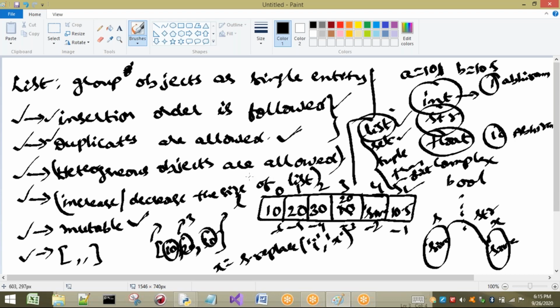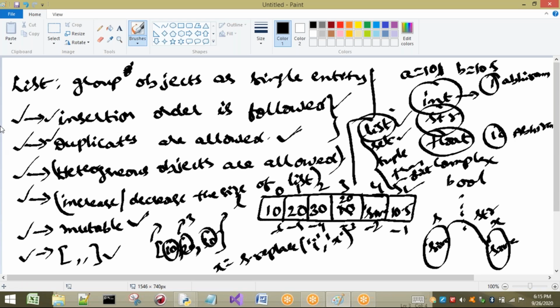I will show you the difference when we discuss the set concept or frozen set concept. Now the things we have to remember: insertion order is preserved, duplicates are allowed, and next important point is mutable. These three are very important. Somewhat important are that heterogeneous objects are allowed, that the size of a list can increase or decrease, and that we use square brackets.